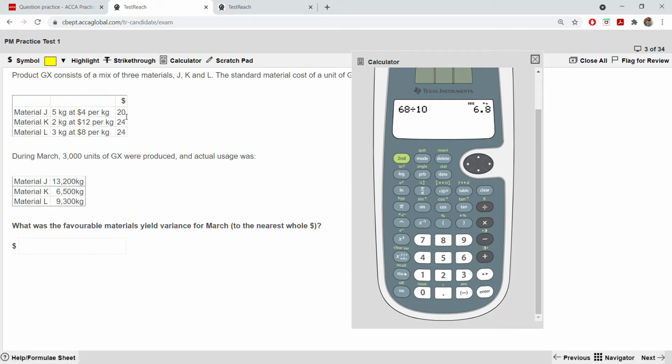Just add these three: 20, 24 and 24. It is 68. If we divide by 10 kg, you will get 6.8 per kg. Once you get 6.8 per kg, what do you have to do?